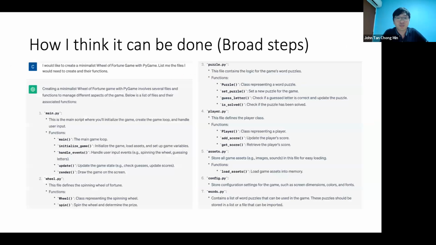So I just thought, can I do it by going from broad to specific prompting? So I asked for a minimalist Wheel of Fortune game, because if I ask it to create the real Wheel of Fortune game, it comes out with a lot of assets, sound assets, image assets, and so on. I want to do as little as possible. These are the things that GPT generates for me, and I think this is a great thing to use. You can give it this overall config file of what's needed, and ask it to generate main, generate wheel.py, and so on. So that's what I did.